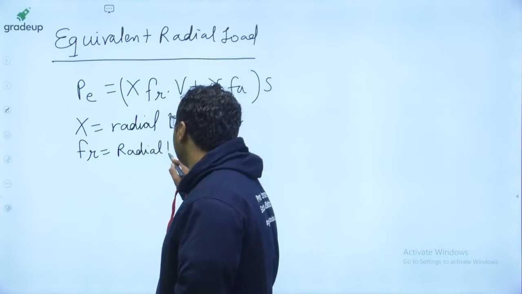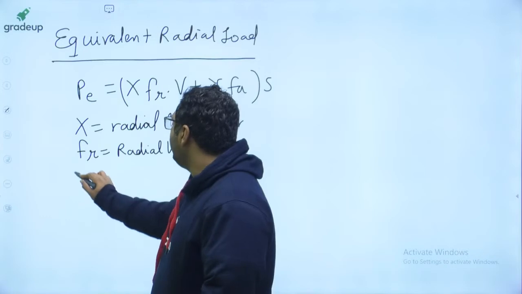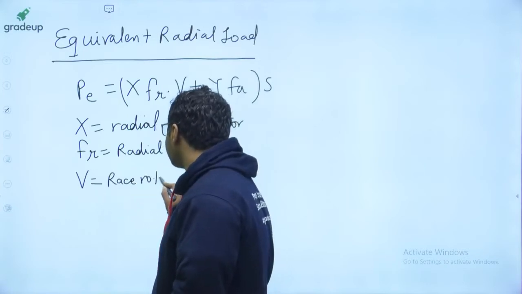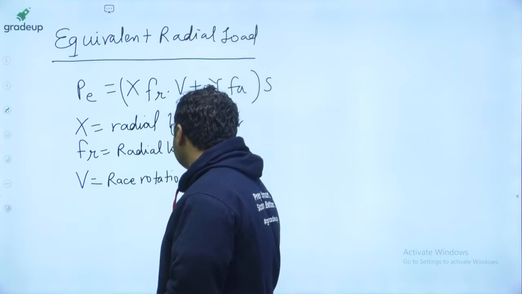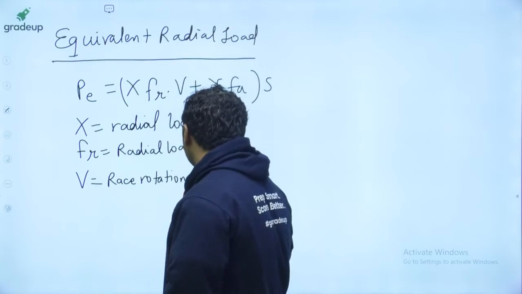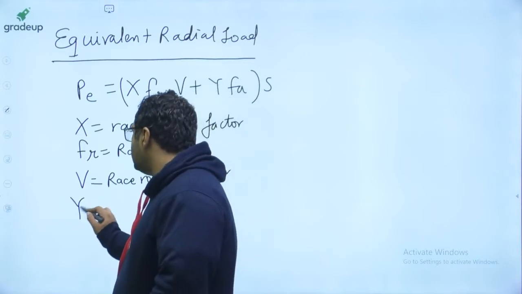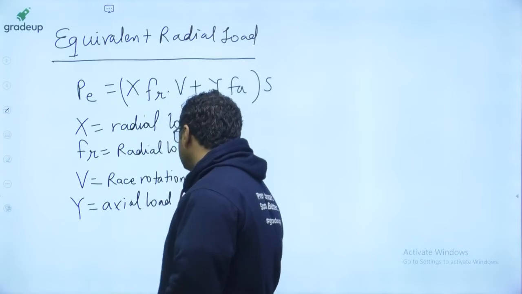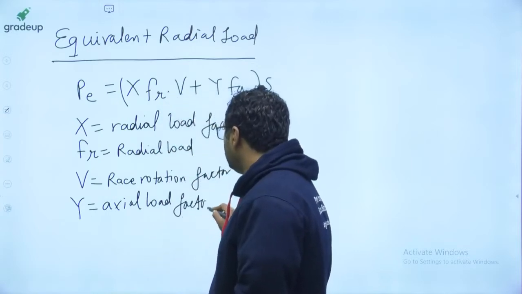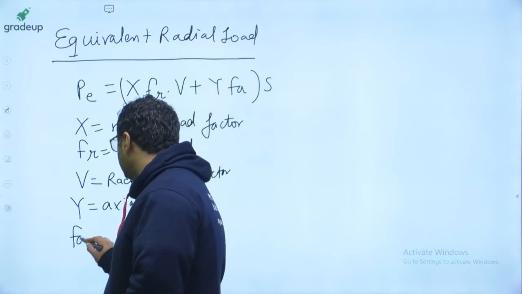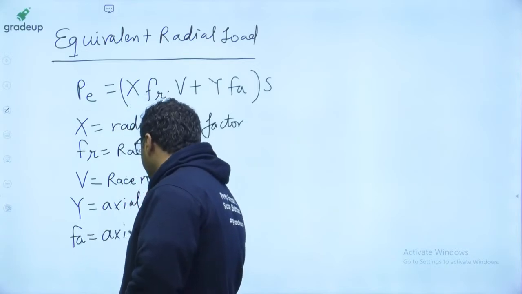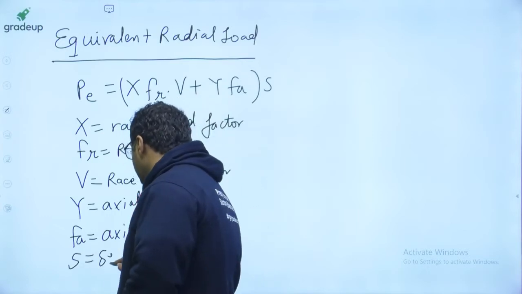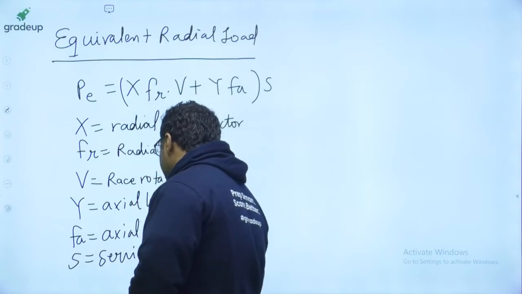FR is the radial load value. Then V is known as the race rotation factor. Y is known as the axial load factor. And FA is the axial load. And S is known as the service factor. All these values will be given to you.